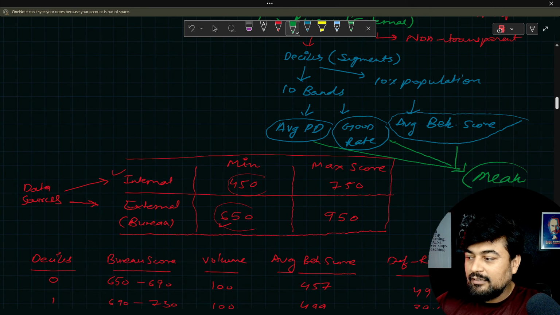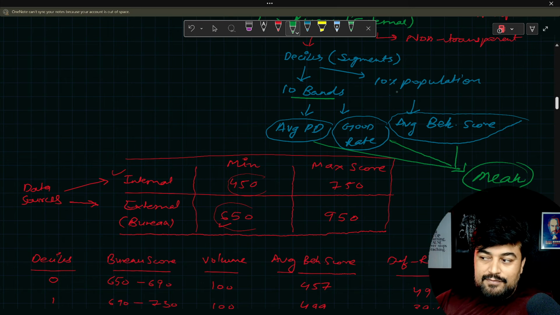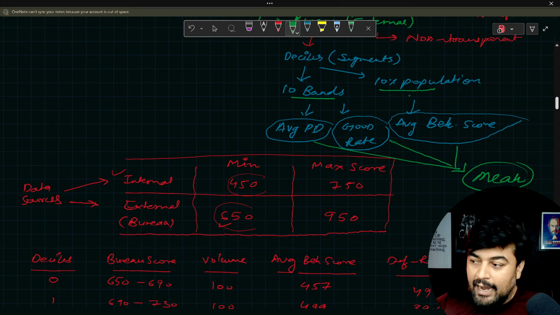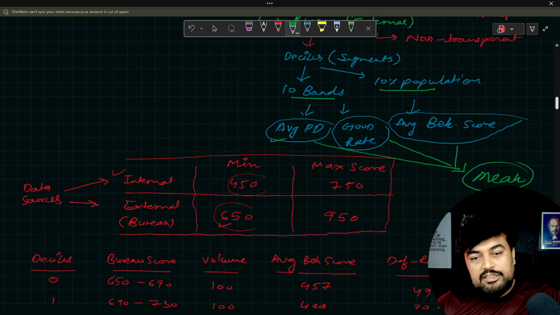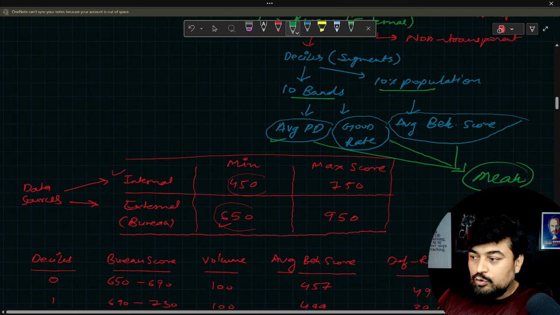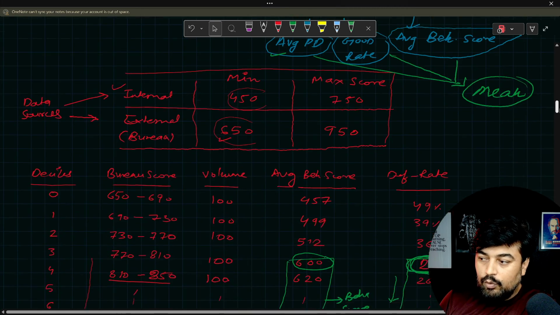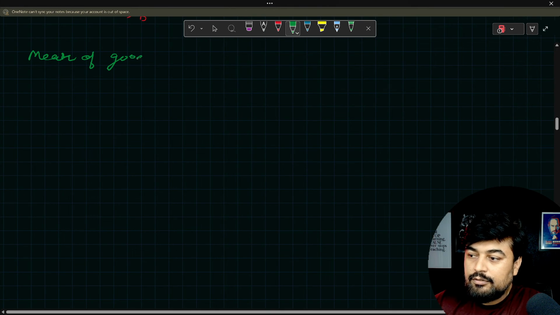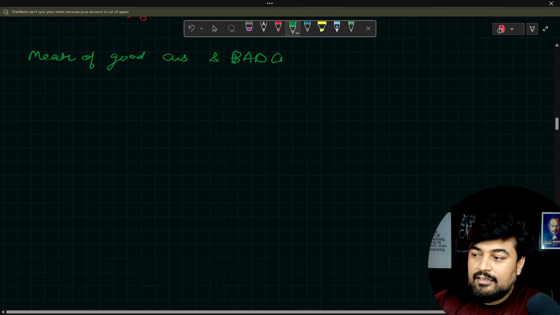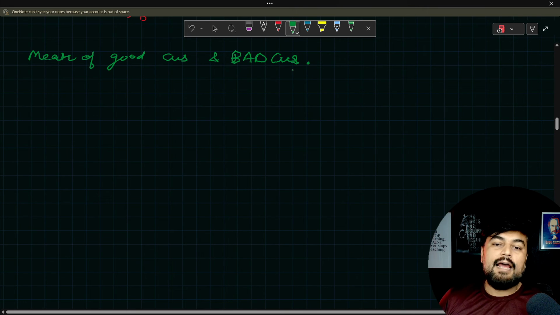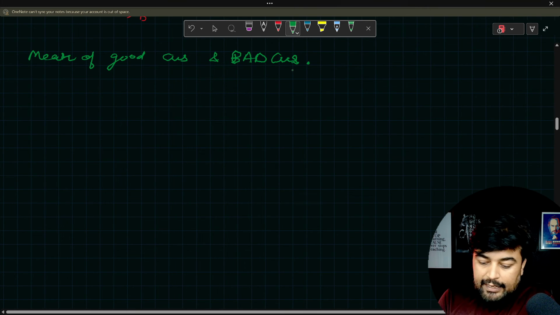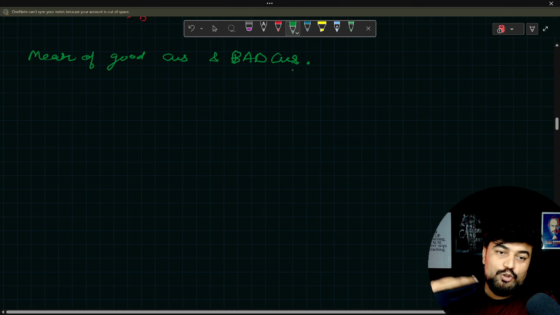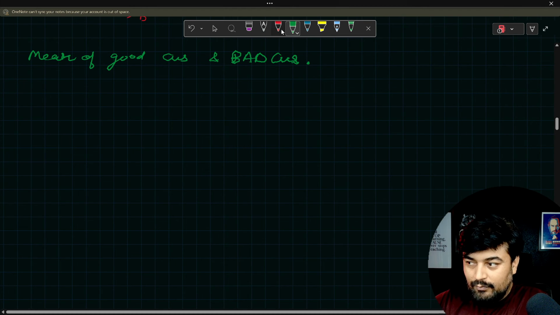which we spoke earlier. Mean is representing these deciles which we spoke about, 10% population in each of the bands, and then it's talking about the average PD. These people have good PD, the mean value. So this will give you a clear picture of how the mean is coming. Ultimately we are calculating the mean of good customers and bad customers for the bank. On the basis of that, the bank calculates the opportunity, and then they check whether we should target these people to sell more product or not. This is pretty much clear.